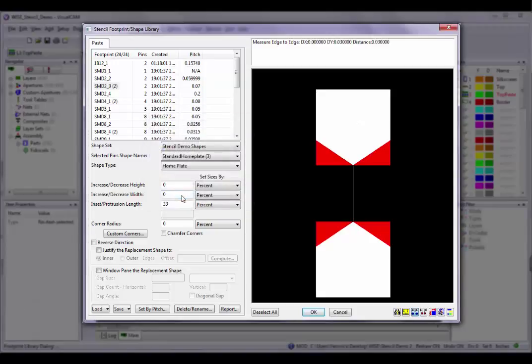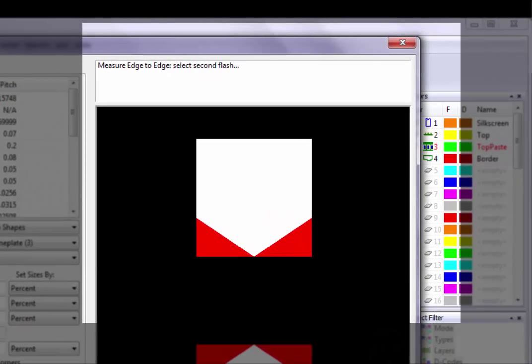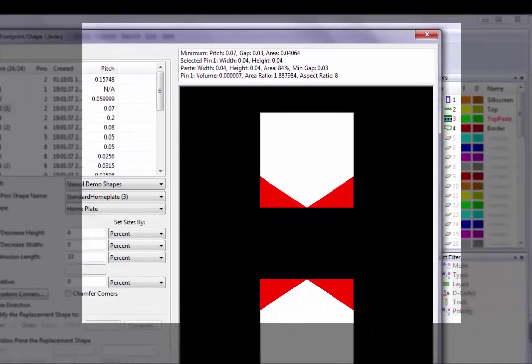The actual distance between the edges of the items in X and Y, as well as true length, will then be displayed above the preview window. To measure between the first selected item and another item, press the Escape key once and then left-click on the new flash. To measure between two different items, press the Escape key twice to change the prompt and then click on the desired items. When you are finished, press the Escape key 3 times.